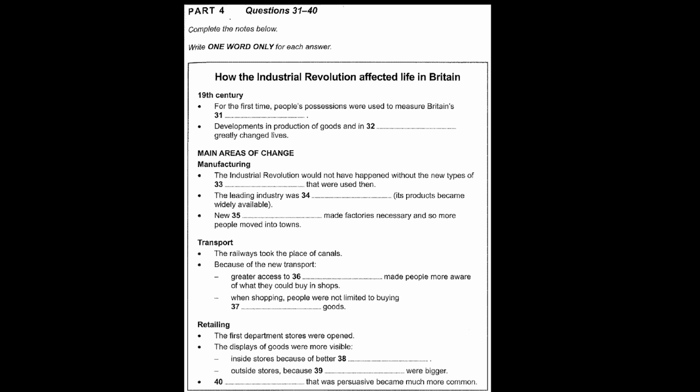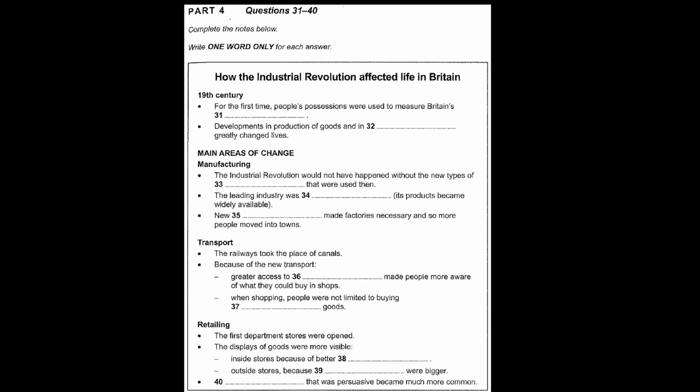Hi everyone. In this session, I'll be presenting my research about the social history of Britain during the Industrial Revolution. I particularly looked at how ordinary lives were affected by changes that happened at that time. This was a time that saw the beginning of a new phenomenon, consumerism, where buying and selling goods became a major part of ordinary people's lives. In fact, it was in the 19th century that the quantity and quality of people's possessions was used as an indication of the wealth of the country.